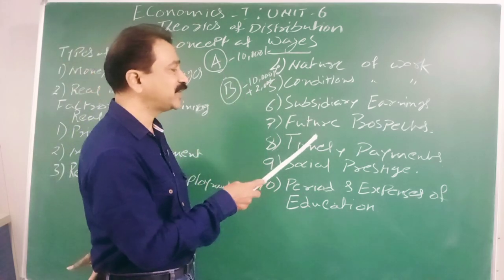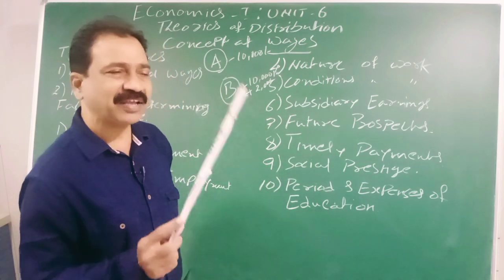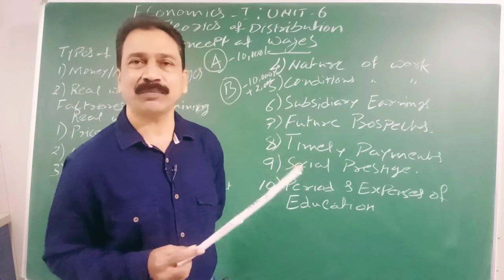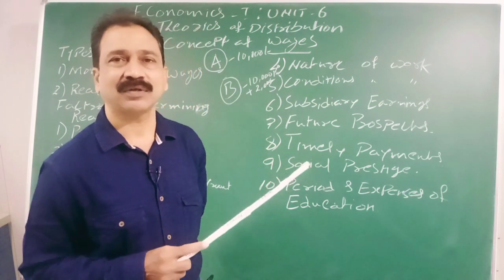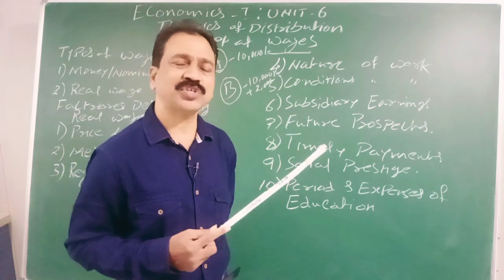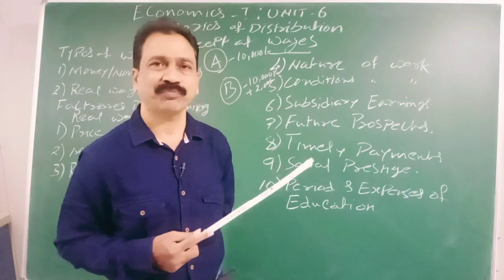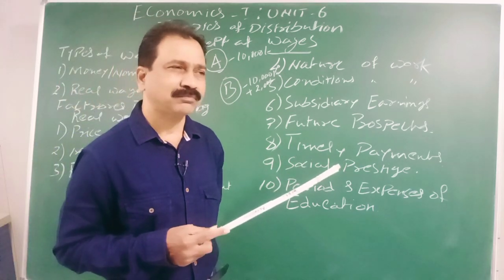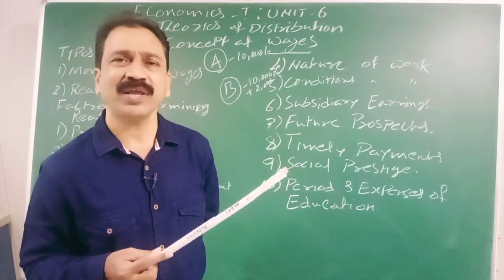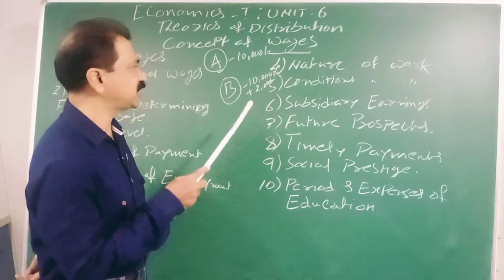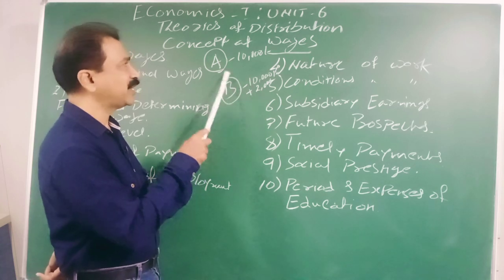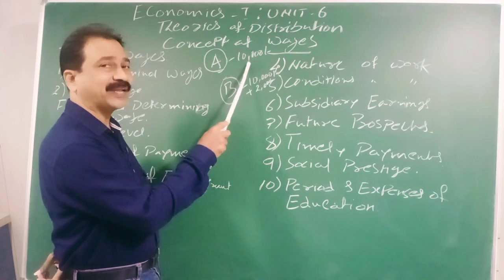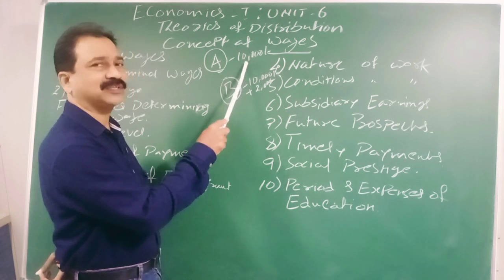Now we will see the next one, timely payment. It is a common problem, except in the government. In private employment, in plenty of organizations, they won't pay the salaries in time. If the salary does not come in time, then certainly the worker or employee will not be happy. Here, B is getting 12,000, A is getting 10,000. But A gets his 10,000 every month in time, on the 4th of the month.